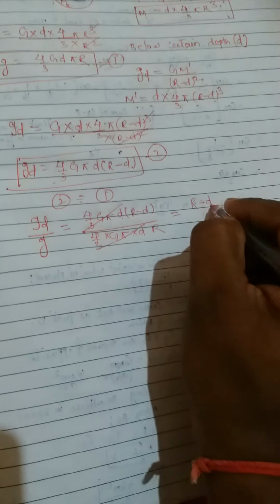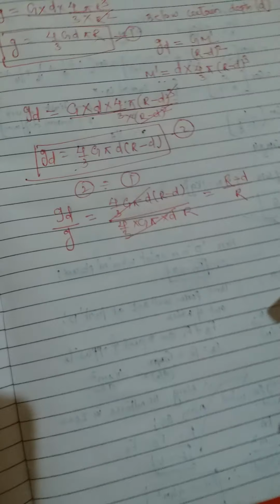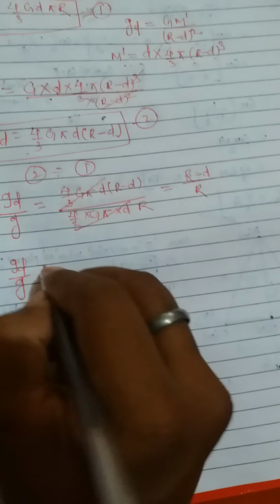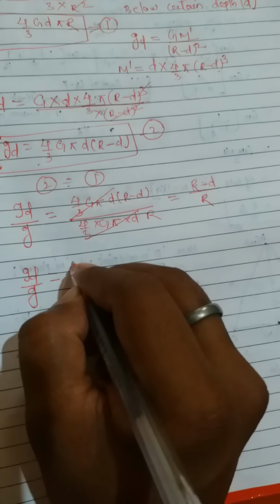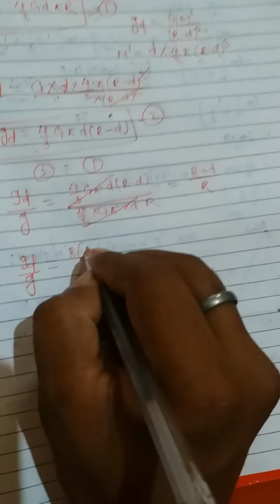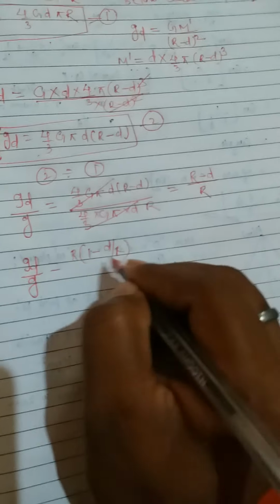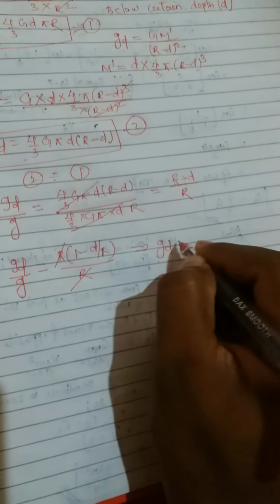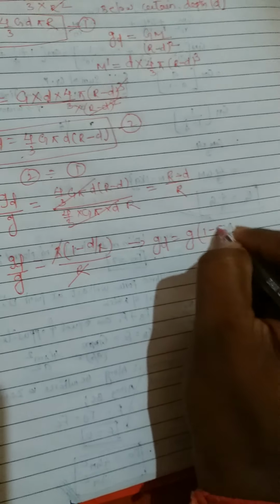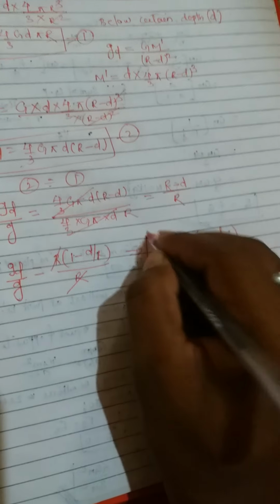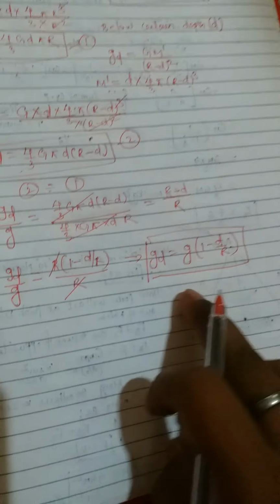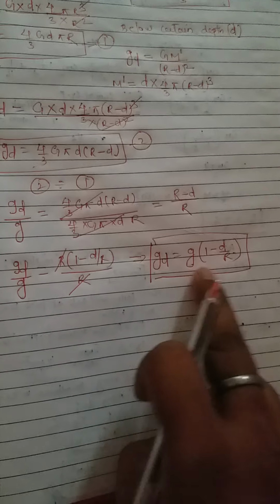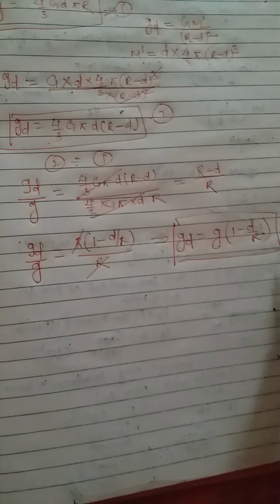You are remaining with R minus d by R. You can take R common from the numerator, so it is R into 1 minus d by R, whole divided by R. This R will get cancelled, and we get g d is equal to g into 1 minus d by R. So this is the acceleration due to gravity below a certain depth.